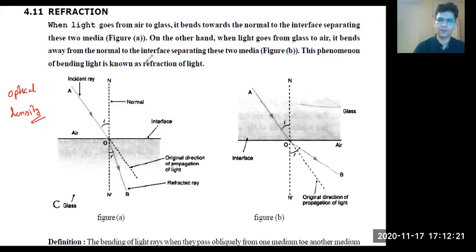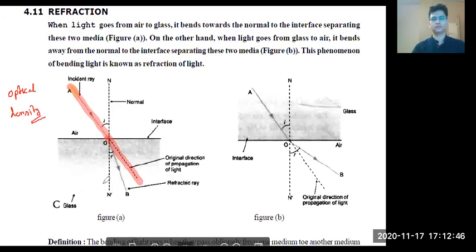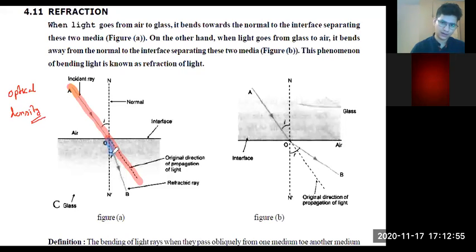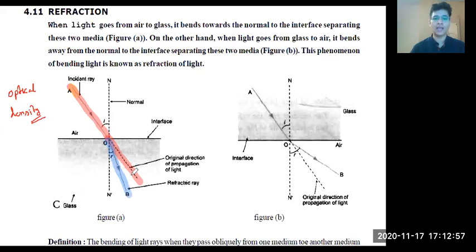There will be deflection. For example, let's see this. This is your incident ray. Now, suppose there's no change in speed. What will happen? If the speed is not changing, then light will go like this, yes or no? Yes, but actually it doesn't happen. Actually, the speed of light changes. So if it changes, it will slow down, and when it slows down, it tries to shift toward the normal.